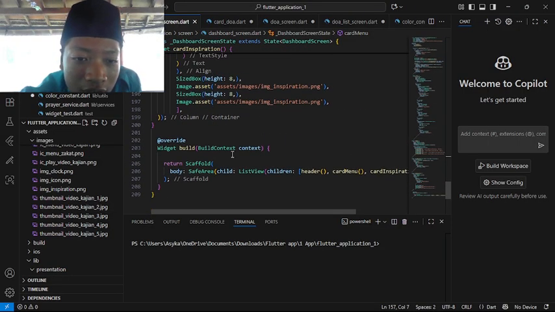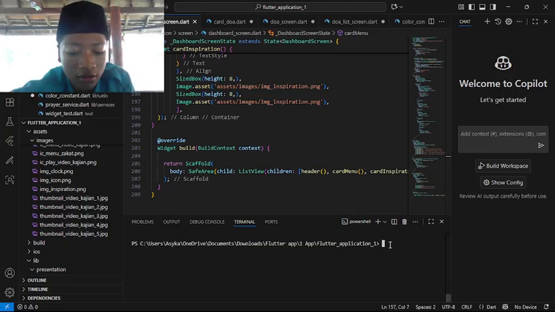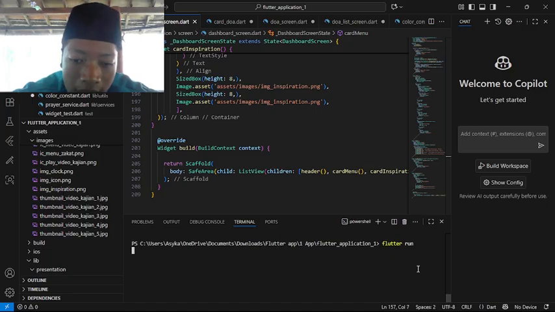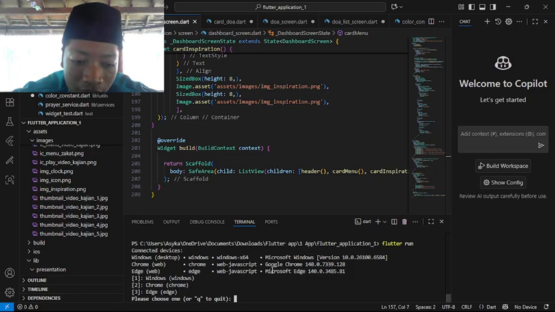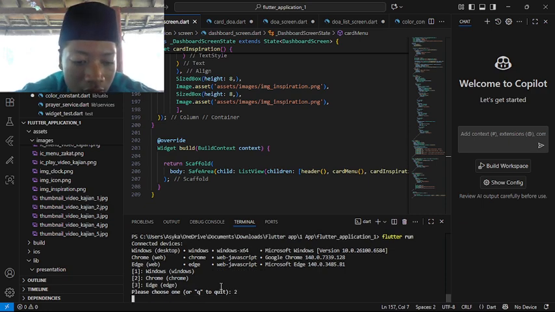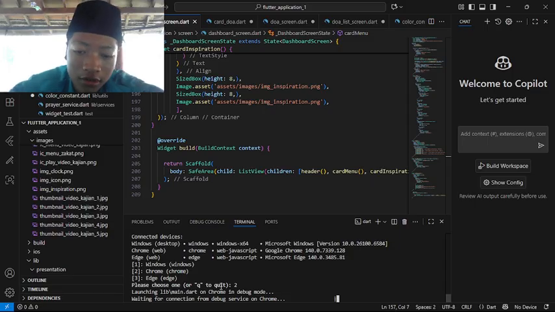So now let's see the project. Run with Flutter, run with this. Now we have some options, which are Windows, Chrome, and Edge. Here I will try using Chrome. Okay, now we are waiting. Honestly, it is a mobile application, not a website, because Dart is for mobile applications.